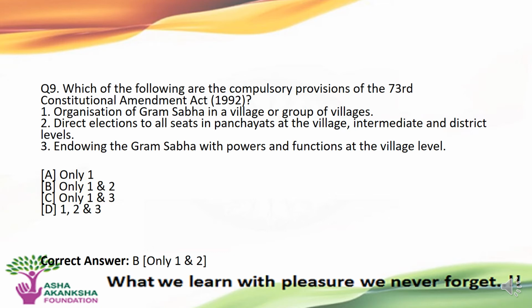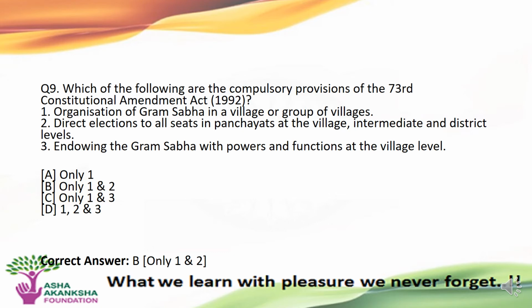Third, endowing the Gram Sabha with powers and functions at the village level. The options to the above statements are A. Only first statement, B. Only first and second statements, C. Only first and third statements, or D. First, second, and third statements.